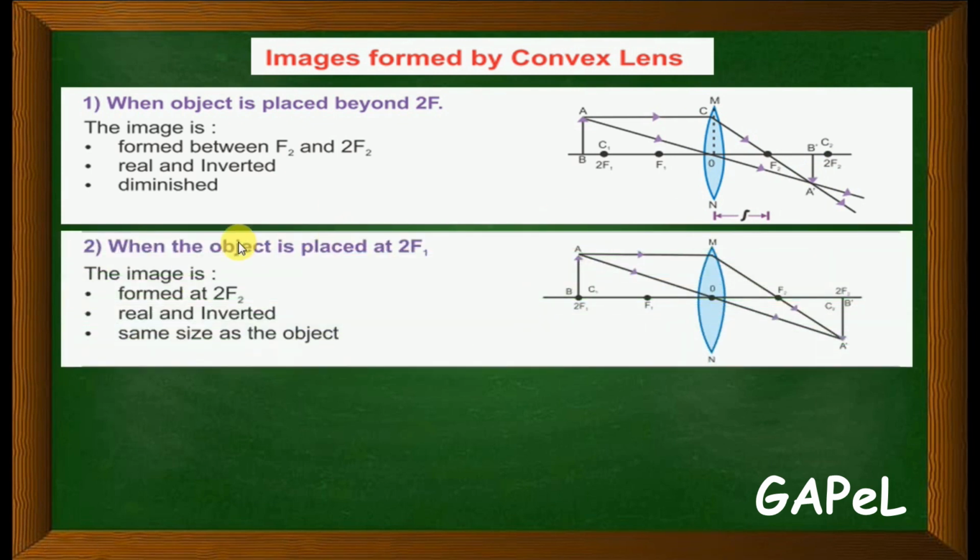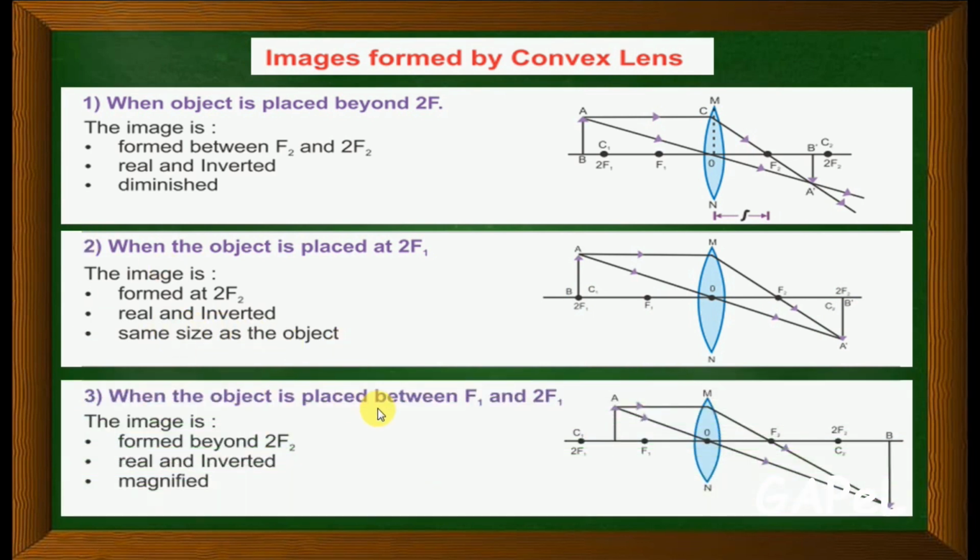Next, when the object is placed at 2f, that is on the center of curvature, the image again forms at the other side of the center of curvature. One ray will be straight, it will pass through f2, and another will pass through the center, and they will meet over here. The distance of these two is the same, the size is the same but it is inverted. It is the same as we have discussed in the convex mirror. Same size as the object.